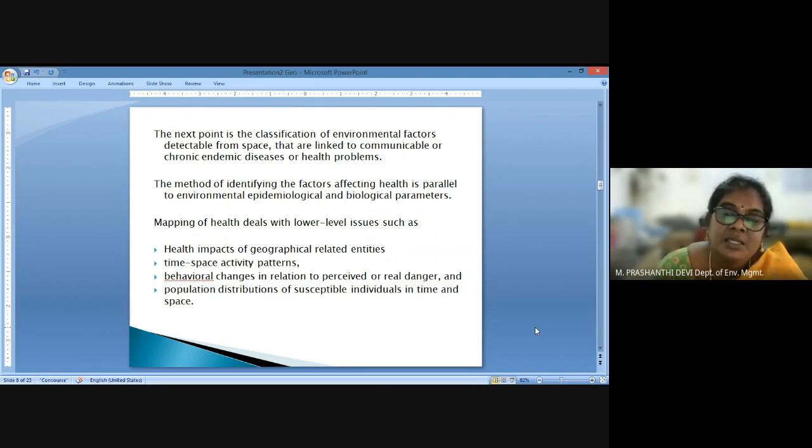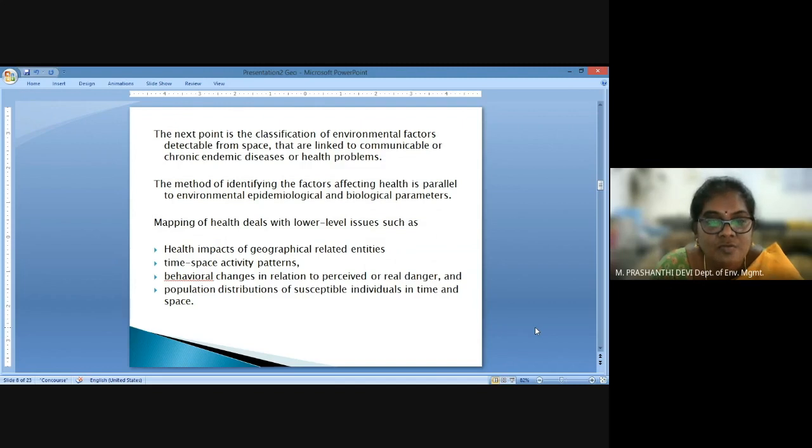Then we can observe behavioral changes, either in a population or in a biological area or in other species, as to how the disease is persistent in an area, and probably migration would have introduced the disease into a new area.